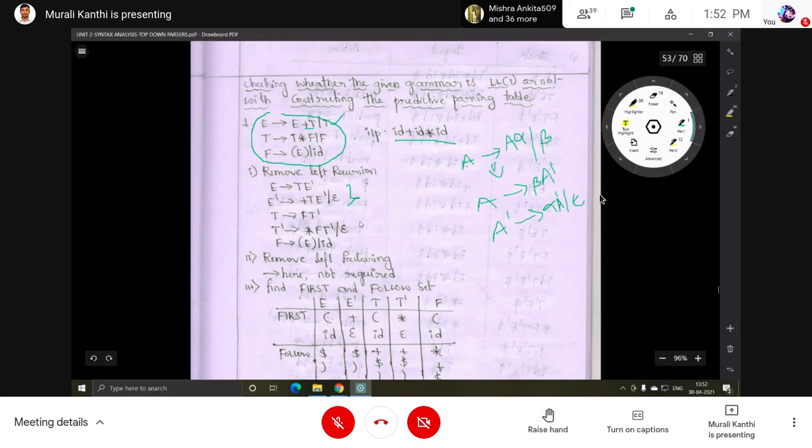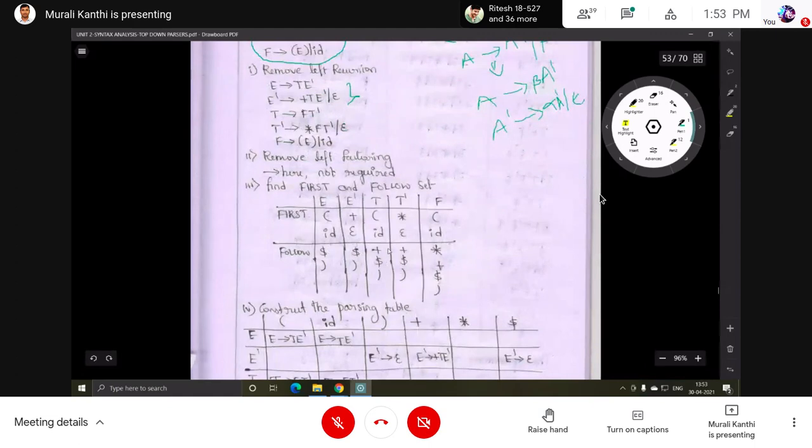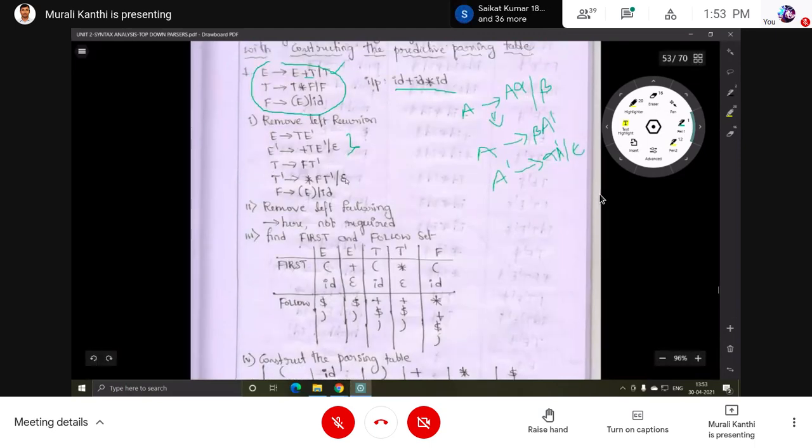Okay, this is a standard grammar. In the standard reference books or textbooks, this is taken as an example in all of them. So you should remember these productions after left recursion elimination. If you make any mistake in this step, your table is going to be wrong. It will be filled with wrong entries if you make any mistake in this process.